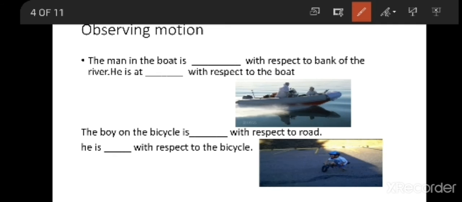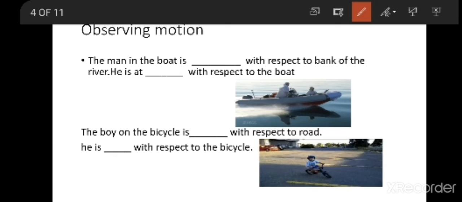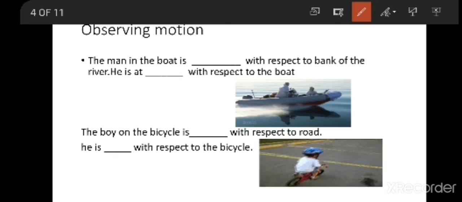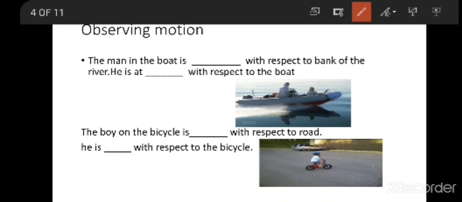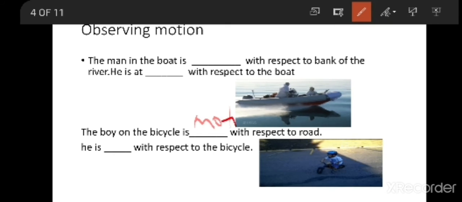If you observe here, the boy on the bicycle. The boy on the bicycle is in motion with respect to the road.